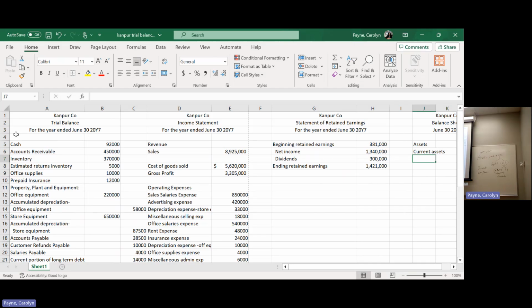Office equipment, is that an asset? There's things like desks and computers and copiers and stuff like that, calculators. That's office equipment. So it's an asset, right? Something I own that has economic value. Is it going to get used up in a year? Probably not, right? So the desks and the computers, they're going to last more than a year, maybe not much longer, but more than a year. So those are long-term assets. So therefore, prepaid insurance is the last of my current assets. All right, does that make sense? And of course, this is also property, plant, and equipment, also known as fixed assets.